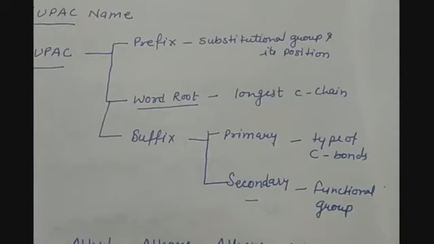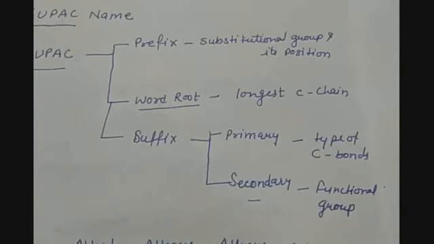And if functional group is not there, then second priority is our substitutional group, which should get the lower number. And then we have to write the word root adding the primary suffix and secondary suffix.